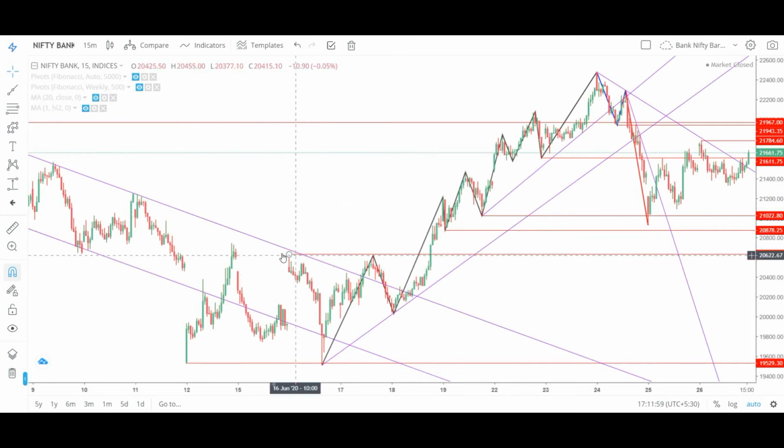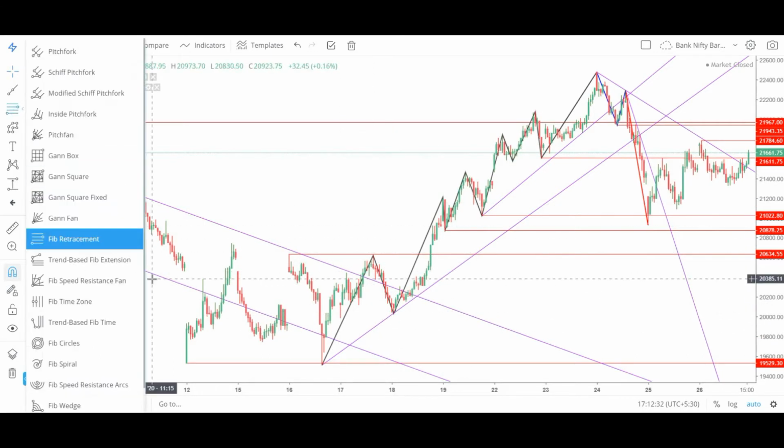Here the trend line of resistance is not yet broken. This is the point where there is a close of a 15-minute candle above this trend line, and it is suggestive of a trend line break. There are two resistance levels here. So after making the bottom, it went on to make a double, triple top kind of level here. This is an important level. From here it retraced.